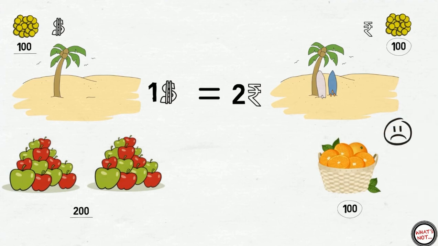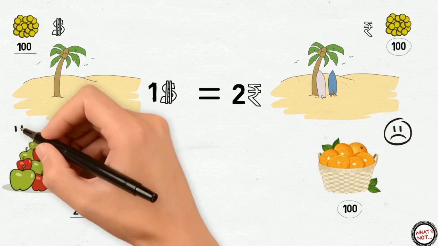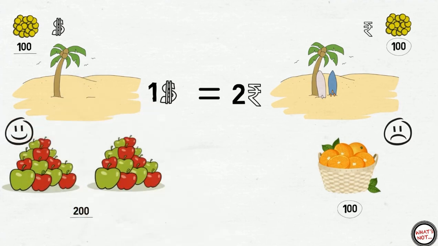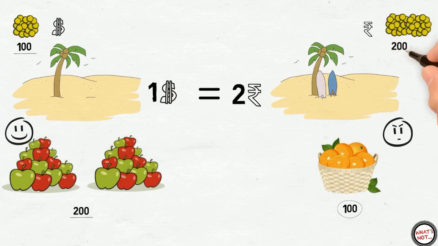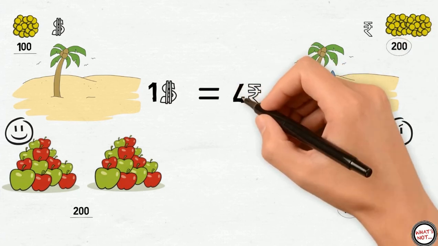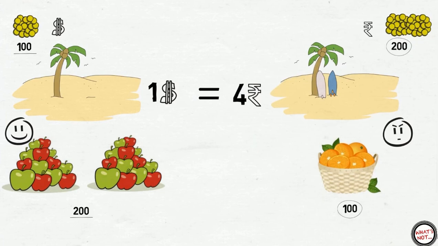But if the first island spends half of their amount, they can get 100 oranges. Now the first island has more advantage. So the second island became cunning and printed 100 more coins. But they thought that it can result in more currency. But the first island updated the currency rate to $1 is equal to 4 rupees.